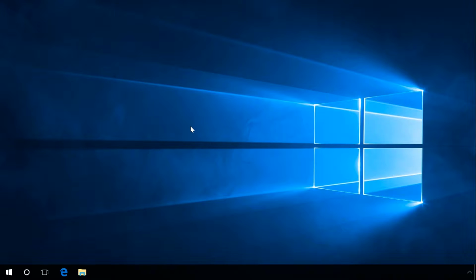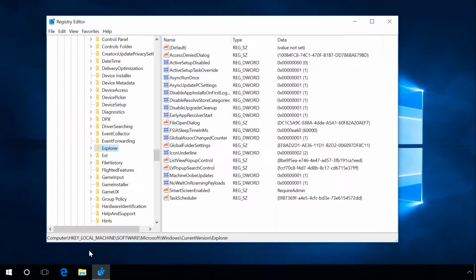There are several ways to disable Smart Screen, but they may differ for various versions and builds of Windows. It can be Windows Defender Security Center in Creators Update build or Local Group Policy Editor for Windows Pro or Enterprise. Let's have a look at the method which is common for all versions and builds of Windows: disabling Smart Screen with the Registry Editor. To do it, run Registry Editor, go to the string HKEY_LOCAL_MACHINE, Software, Microsoft, Windows, CurrentVersion, Explorer.